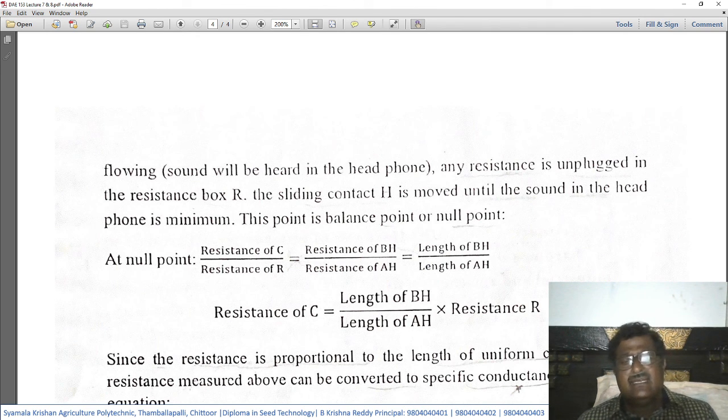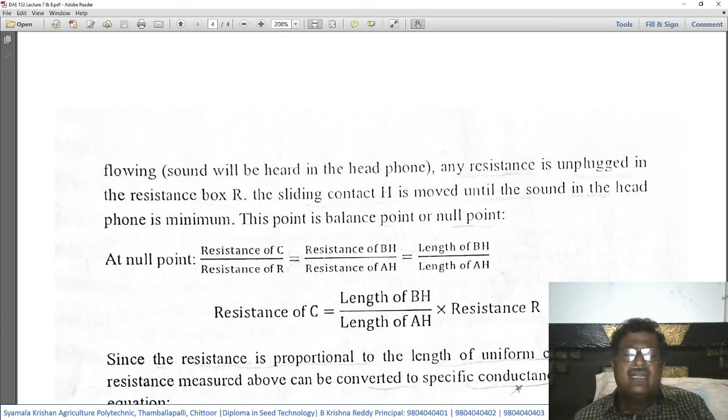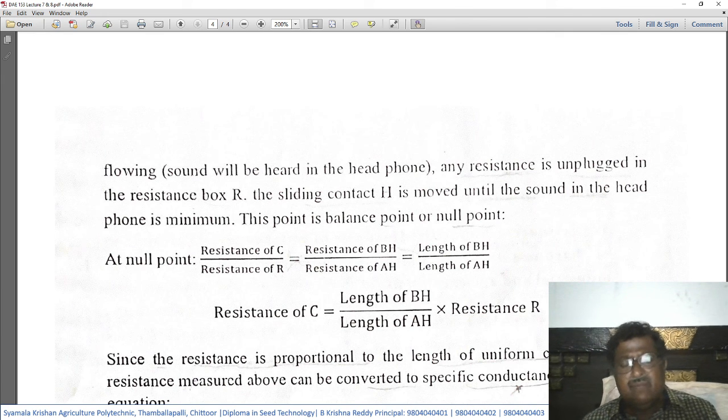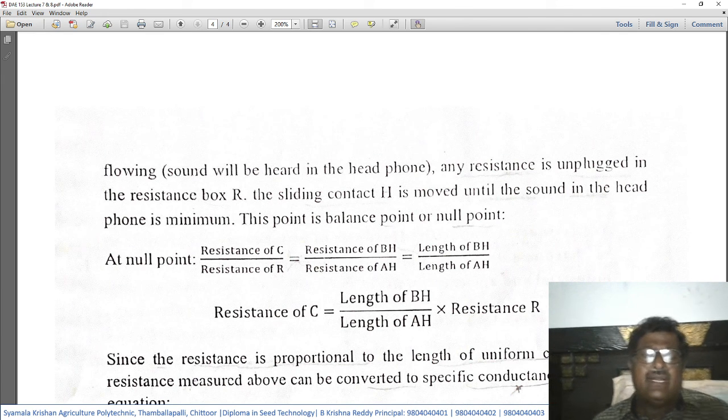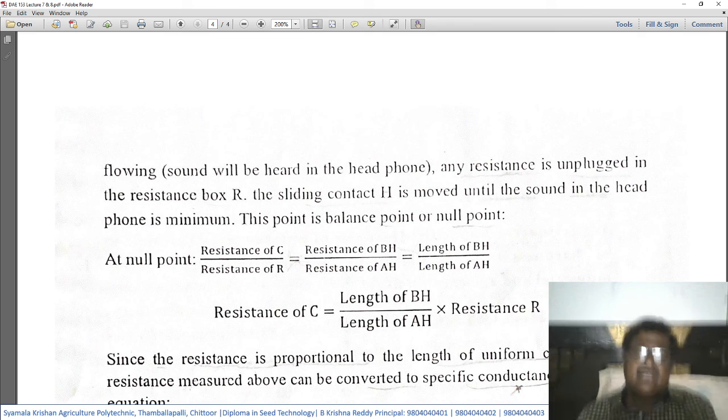So this H should be moved on the manganic wire in such a way that we reach the point where we hear very minimal sound. Up to that level, it needs to be moved. This point is called the null point. So we have to measure the null point from both ends of this wire.